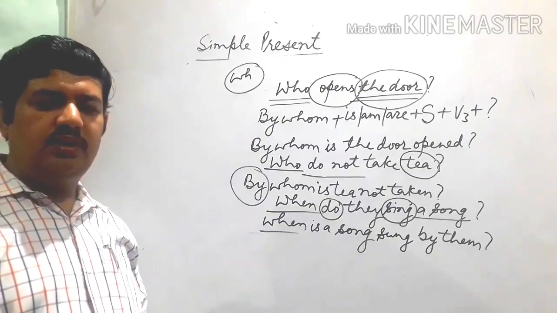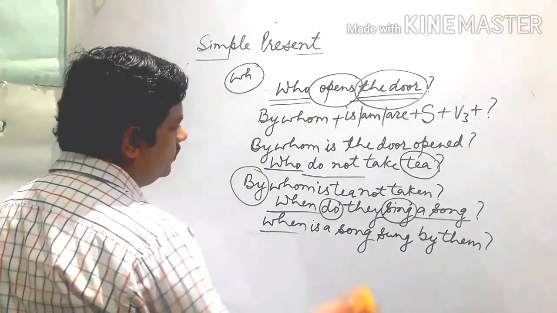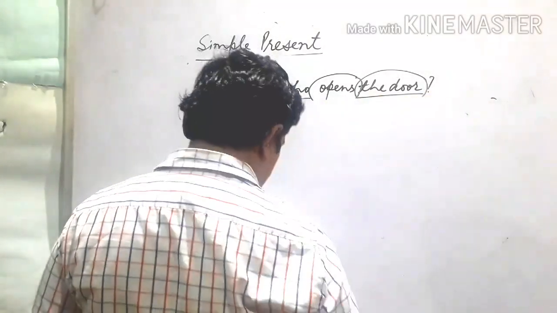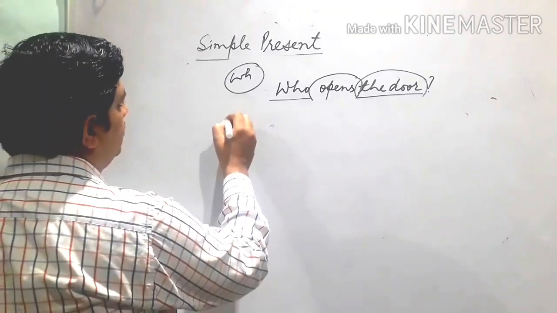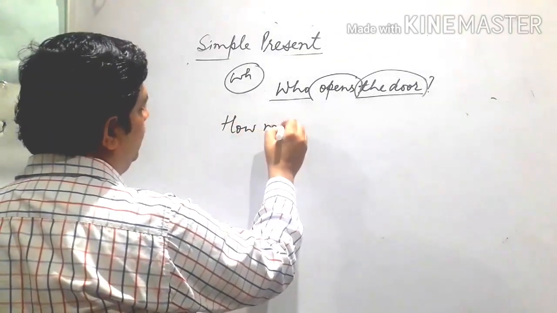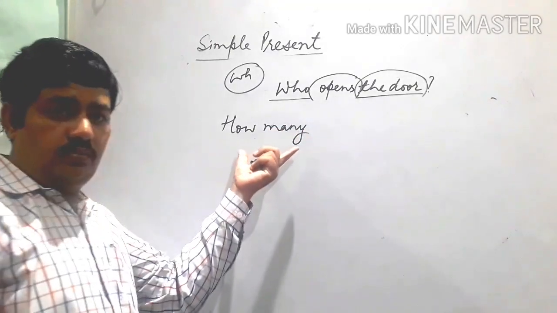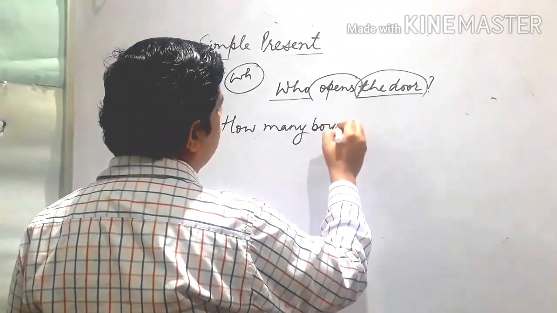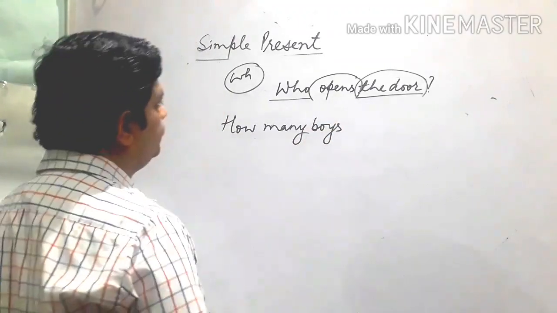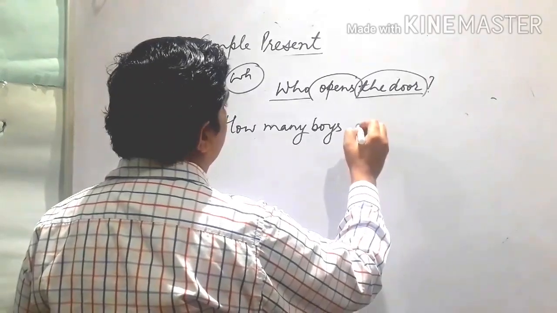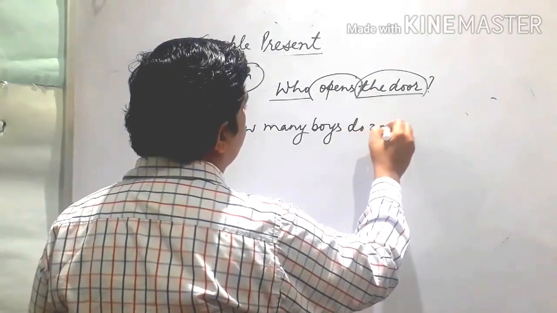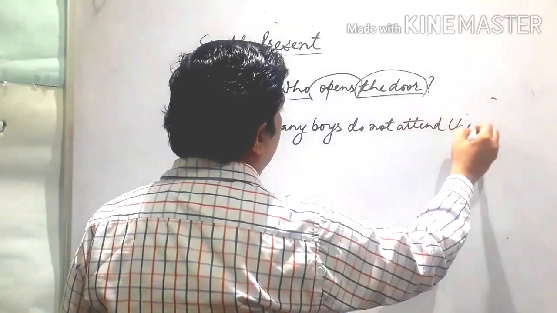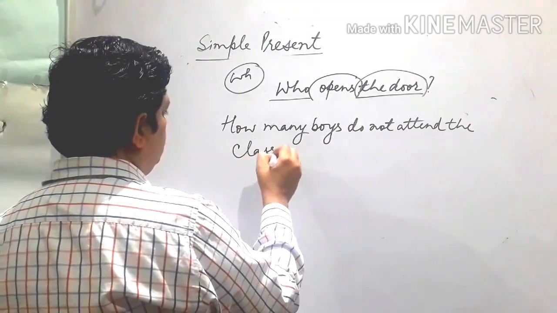Okay, so I hope you are understanding nicely. One more example I give you, and that is very, very important. Listen, suppose the sentence is like "How many boys do not attend the class?" Quite difficult it is.